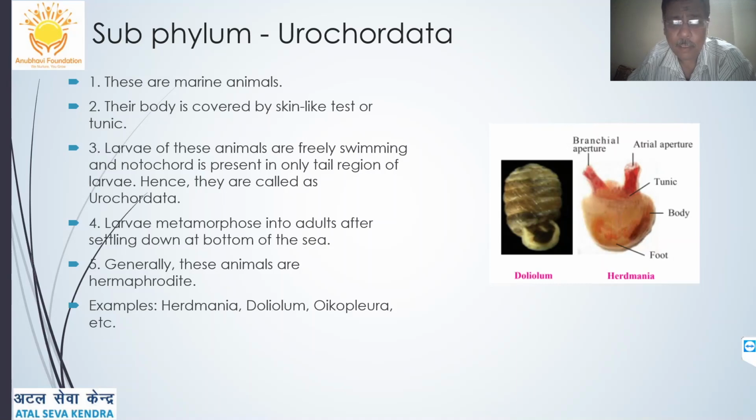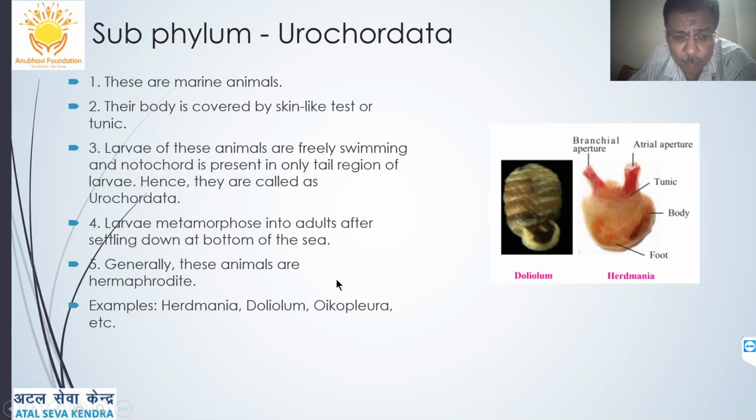So let's come back to the subphylum Urochordata. Marine animals covered with a skin-like test or tunic, that is a covering which is skin-like. The larvae of these animals are freely swimming and the notochord is present only in the tail region, therefore Urochordata. Uro means tail. Hence they are called Urochordata. A give-reason question can come. Then larvae metamorphose into adults after settling down at the bottom of the sea.